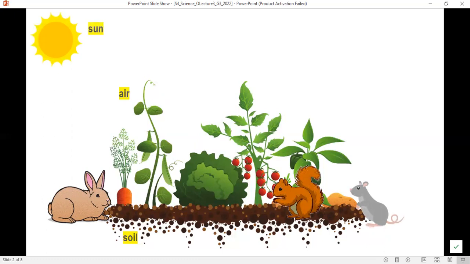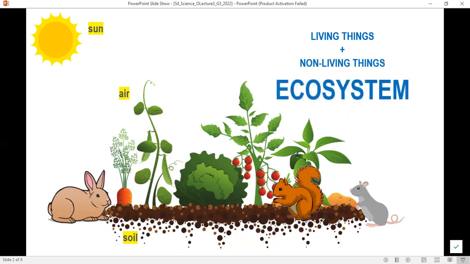Rabbits feed on carrots, squirrels eat nuts, different animals feed on different things. So the living things, which are plants and animals, help each other. Like the plants serve as food for the animals, and the non-living things like the sun, the air, and the soil help plants and animals grow.